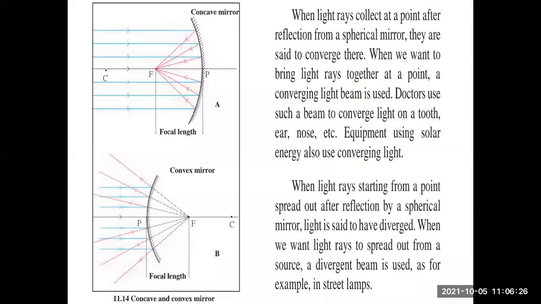An example of convergence was the ENT specialist, who uses a beam of light to observe your tooth, ear, nose. And for divergence, the street lamp. Just remember these examples, and draw these diagrams again and again so that you will get through this topic.